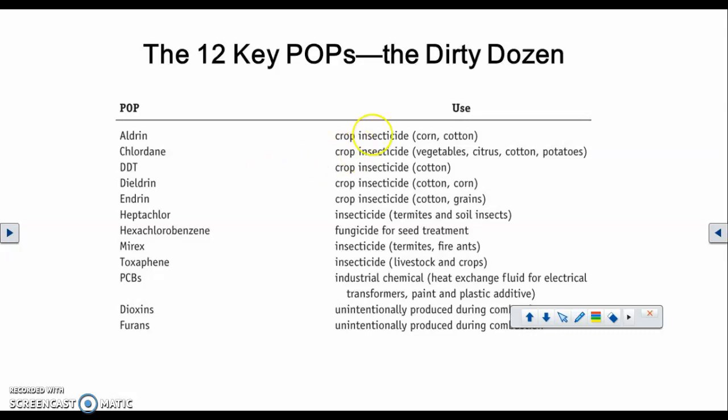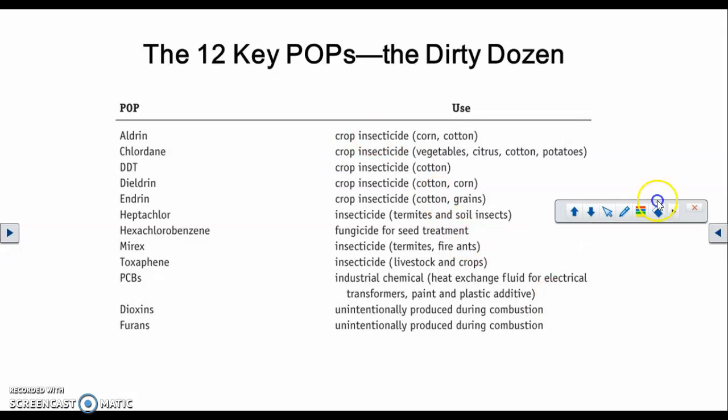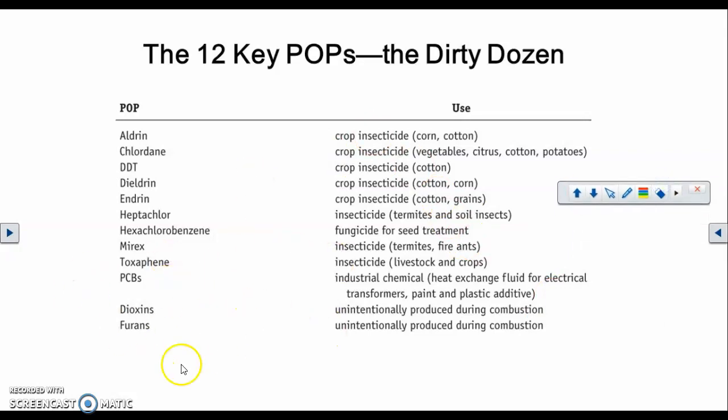If you look at this list, aside from a couple of things that are unintentionally produced during combustion, meaning the burning of fossil fuels, a bunch of these highly hazardous chemicals are banned, and there are a few things not even on this list that are banned all over the world, except where? In the United States. Why? Well, DDT is banned all over the world now, but some of this we still use.